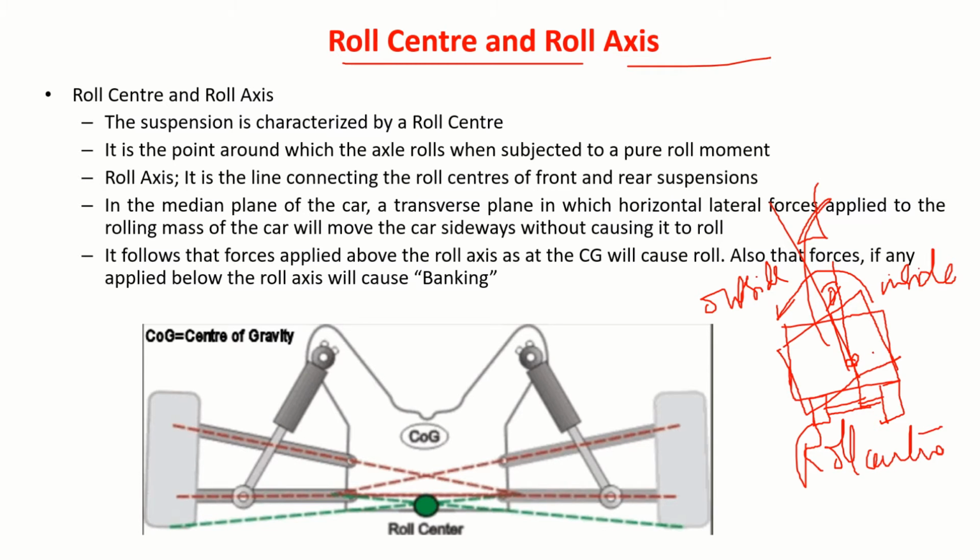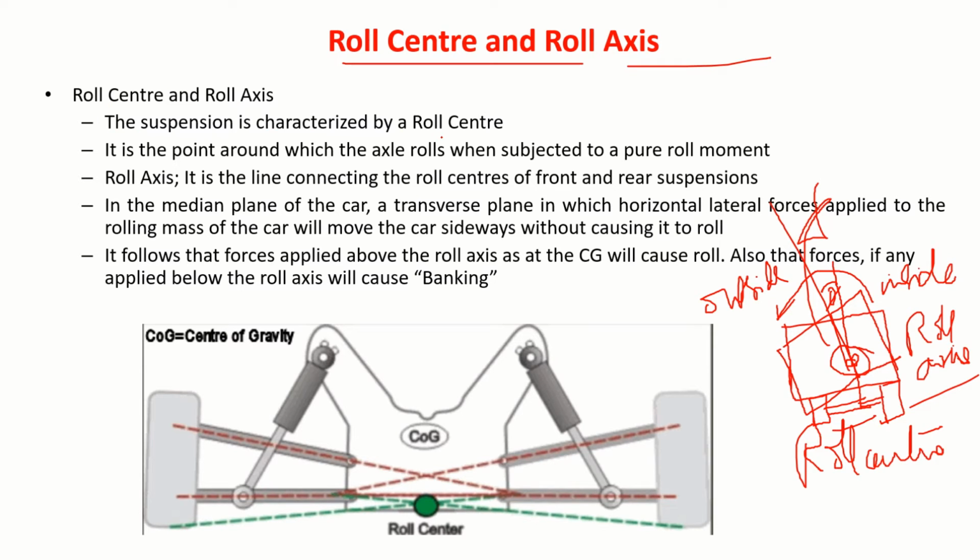So now let us see how to find a roll center for the front suspension. Then also understand how to find the roll center for the rear. And if you join the roll center from the front to the rear, then you are going to get a roll axis. Okay, let us discuss that. Roll center and roll axis.